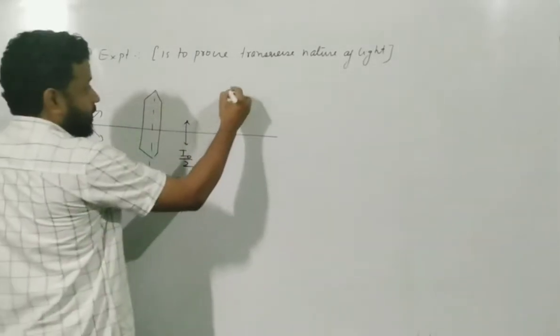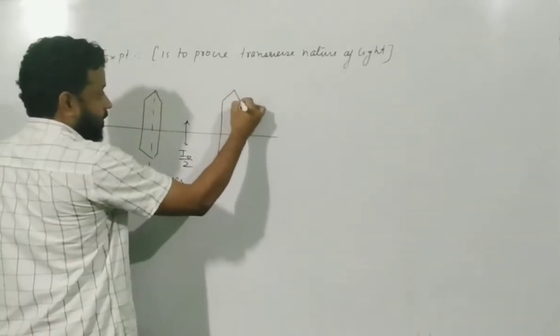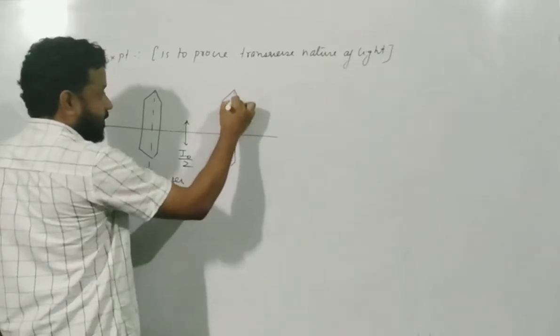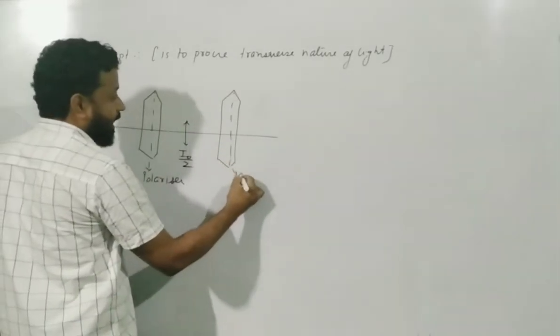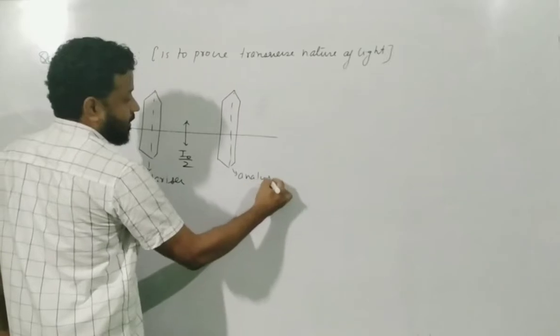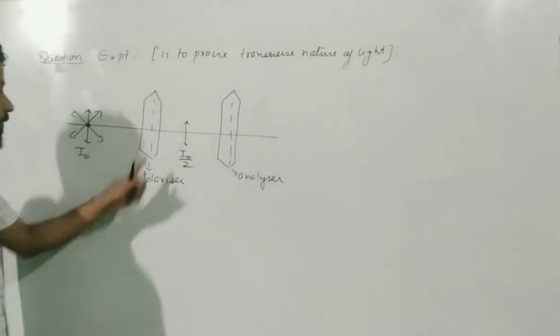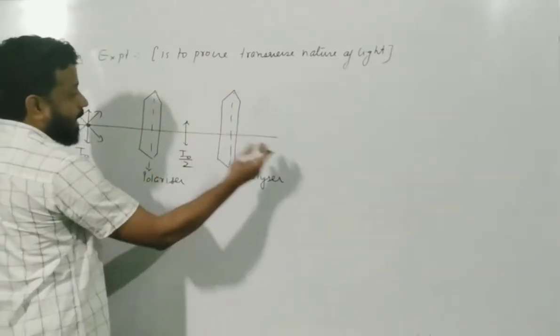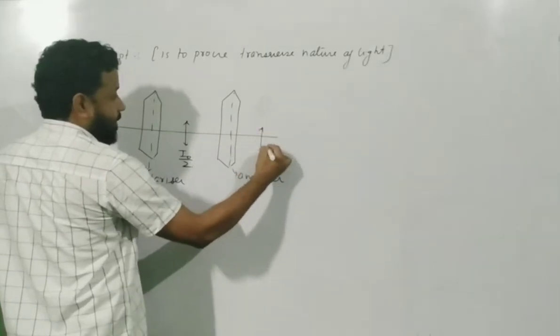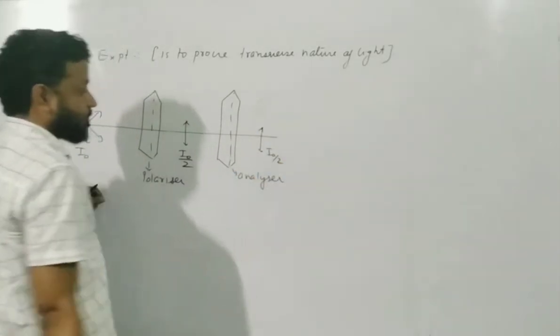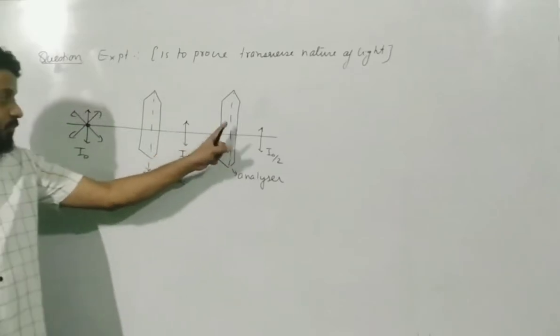The second one is a Polaroid again, but this is called the analyzer. So when this passes through, right now if it is parallel, the same thing will come out, I0 by 2.